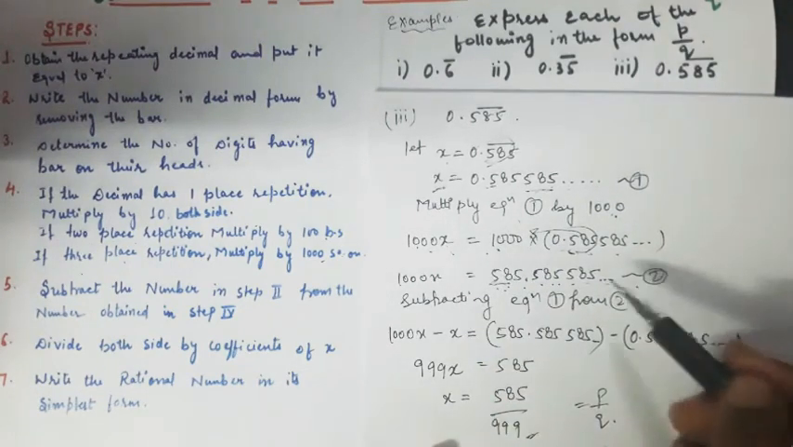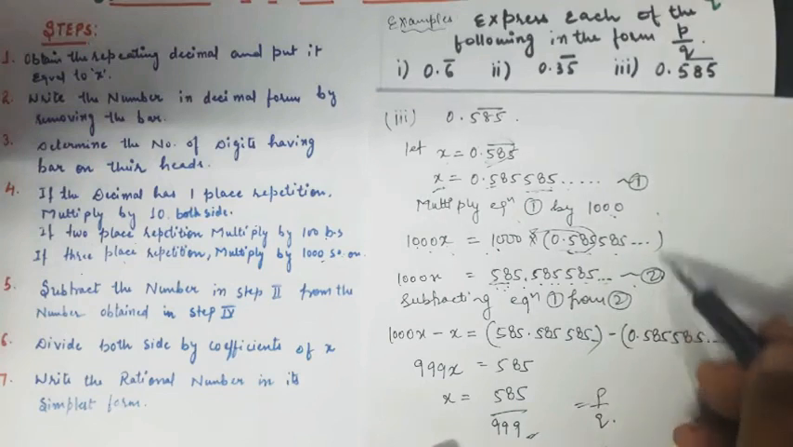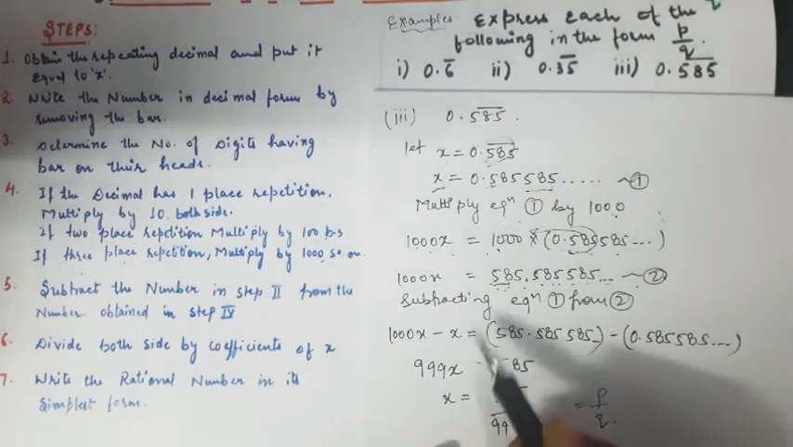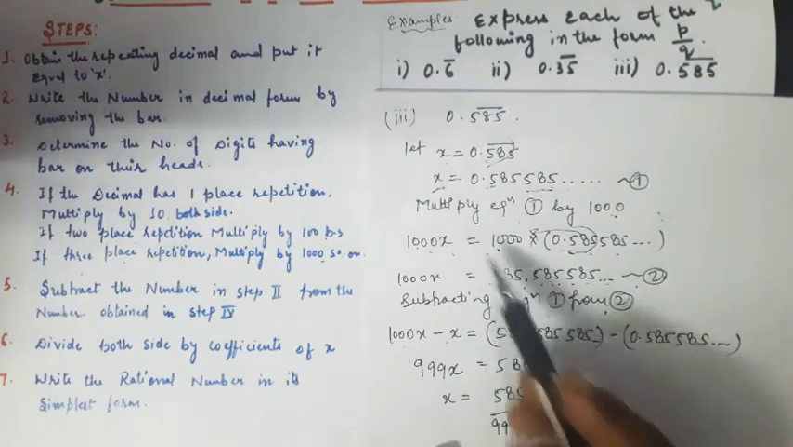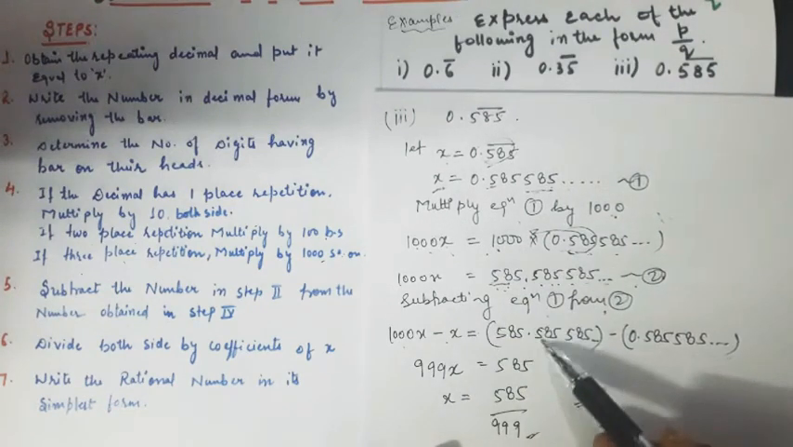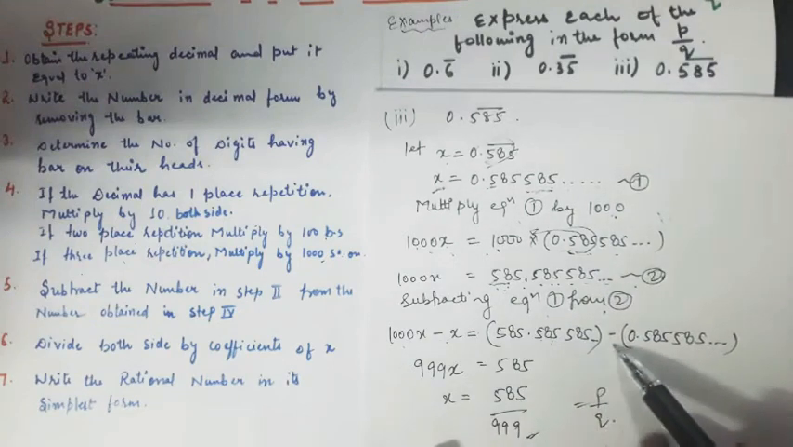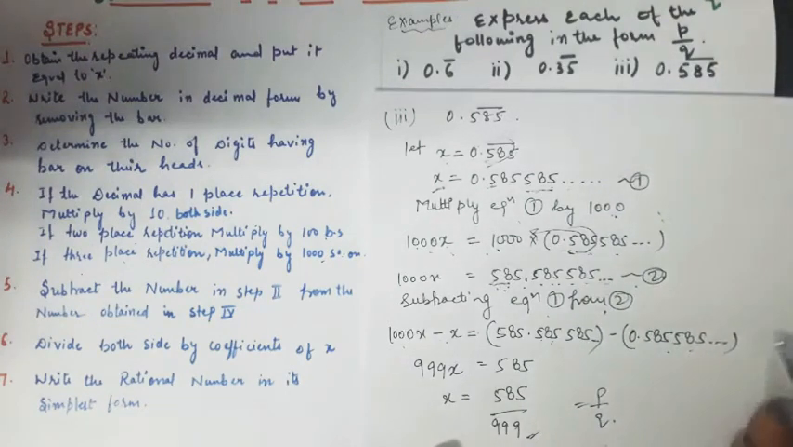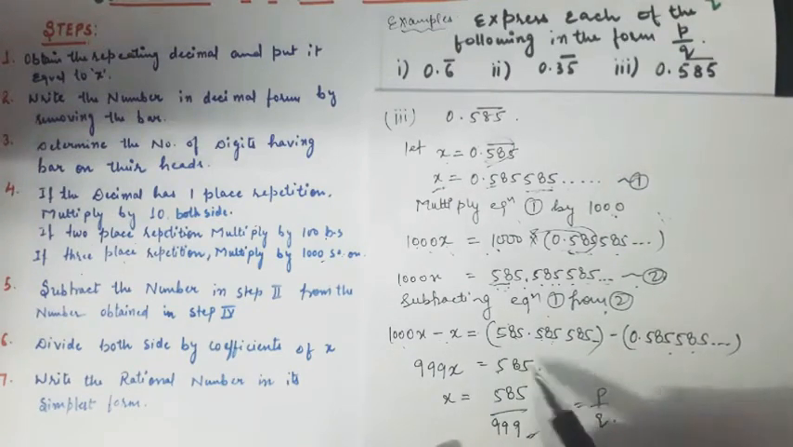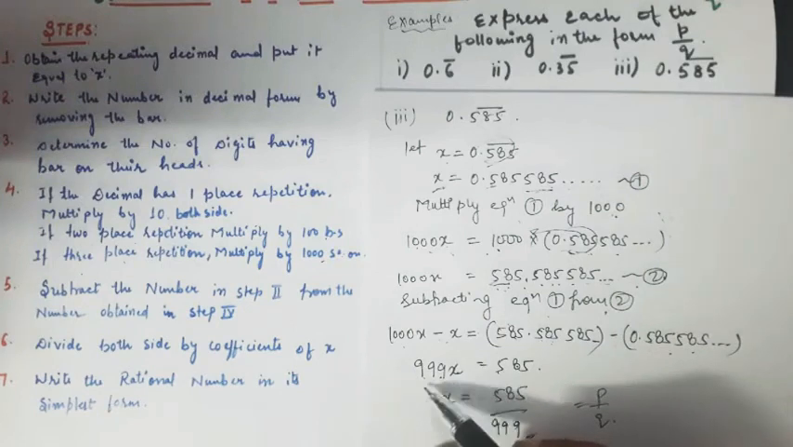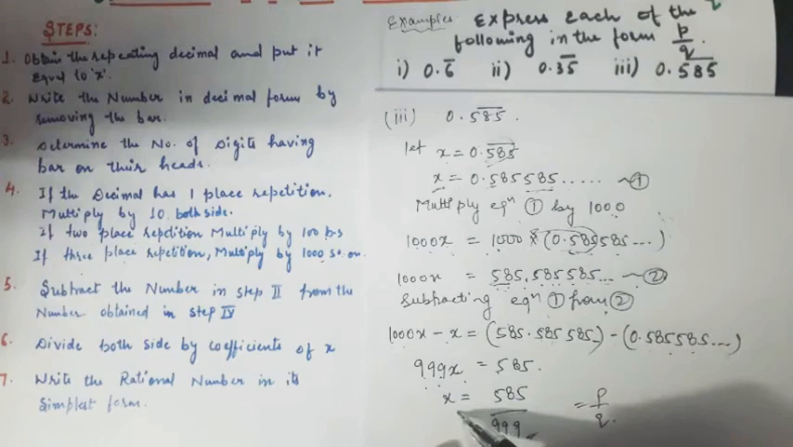Now the fourth step is to subtract these two. Subtracting equation 1 from equation 2, I get 1000x minus x on one side, and 585.585 and so on minus 0.585 and so on on the other. After subtracting, I get 585, and here 999x. So x is equal to 585 upon 999.